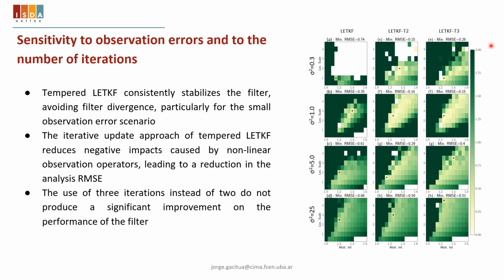But performing 3 iterations does not show a clear advantage over performing only 2. In some cases, additional iterations lead to degraded results, like this case. And the impact of tempering is particularly important when observation errors are small.